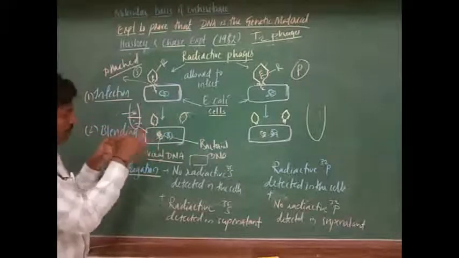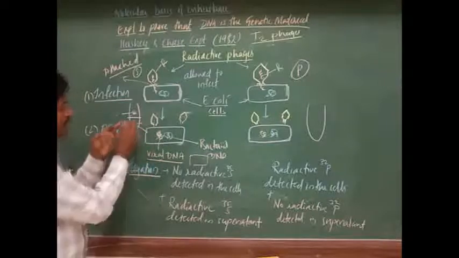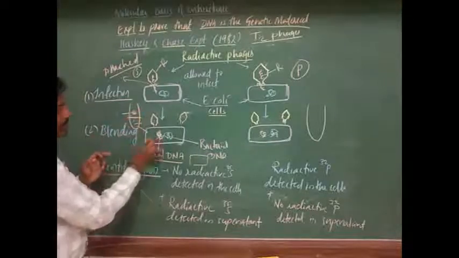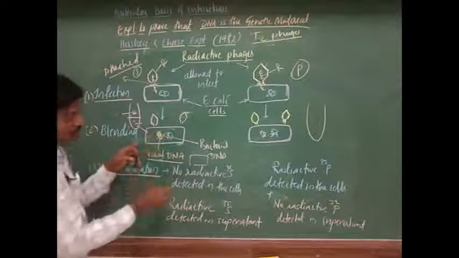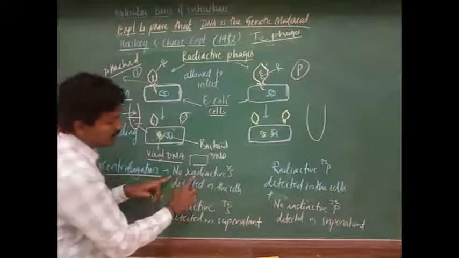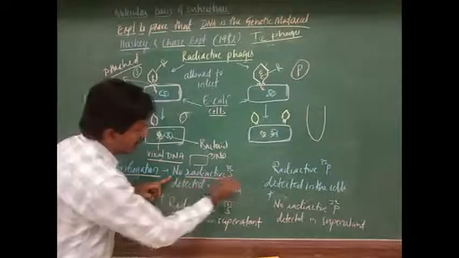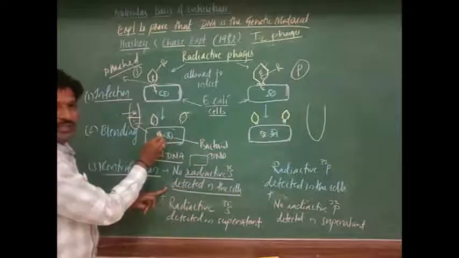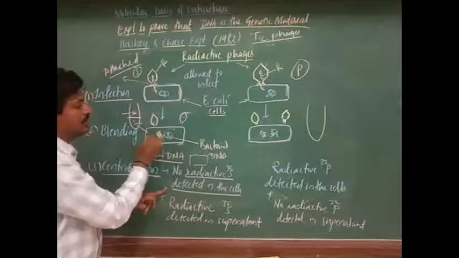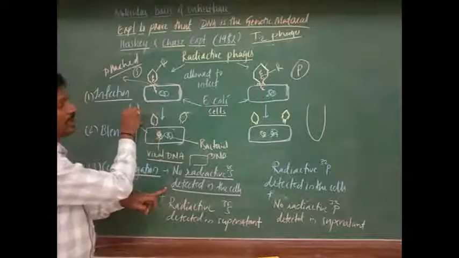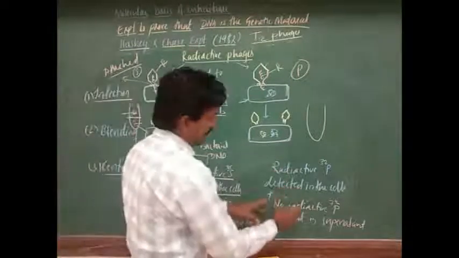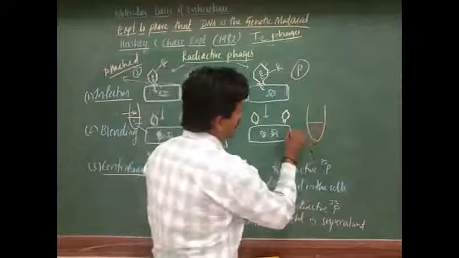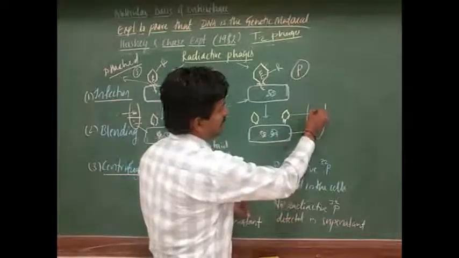While centrifugation happens, they get separated. The cells do not contain radioactive sulfur. There is no sulfur detected in these cells, but in the capsule supernatant it is present. This is the cells and these are the capsules here.